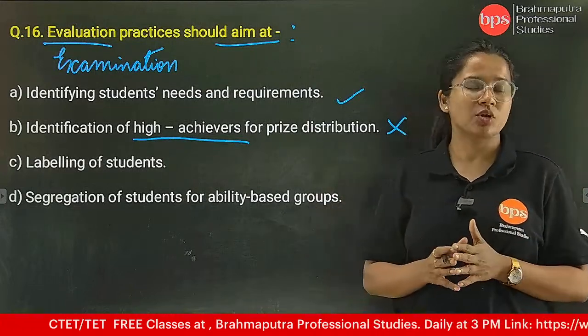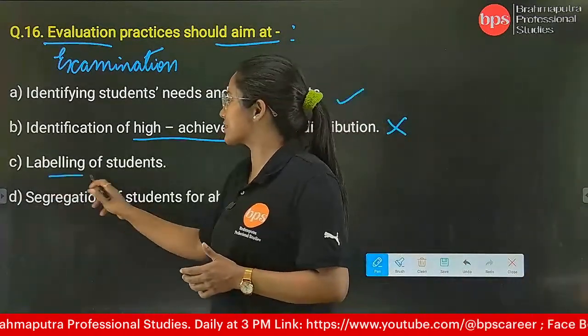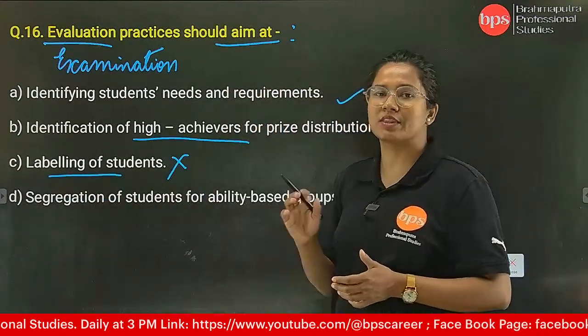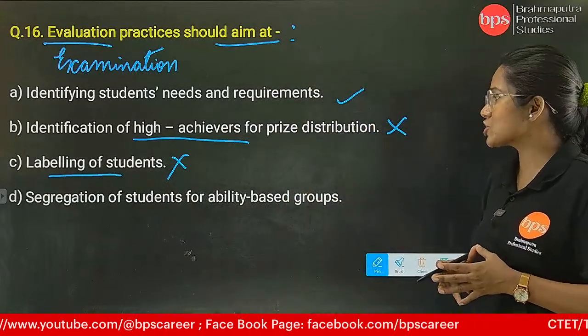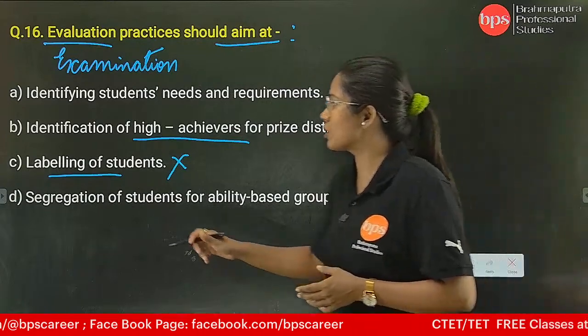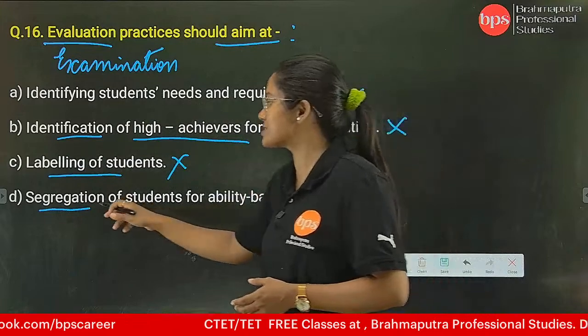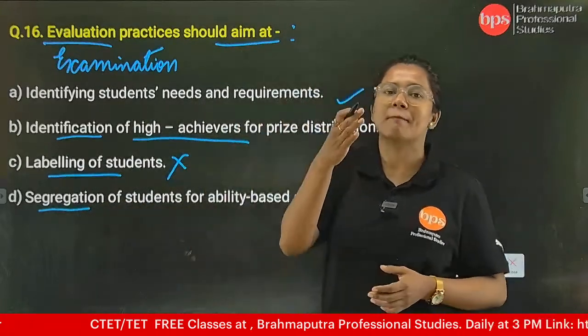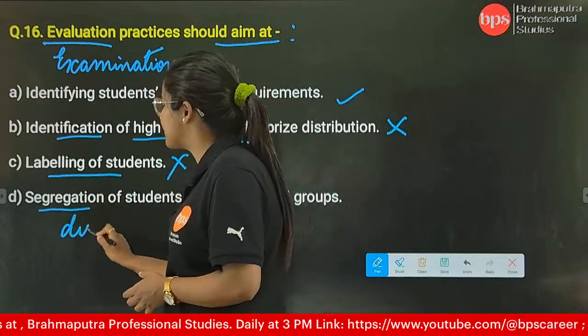Okay, so then we have labeling the student. Yes, labeling can be done, but it's not going to help us with the help of exams. We do not want to label. Segregation of students for ability based. Identification is nothing else but segregation. Segregation means making parts. Okay, so segregating means dividing.